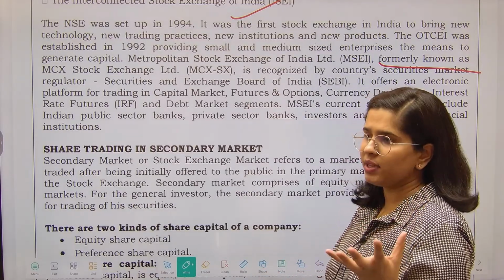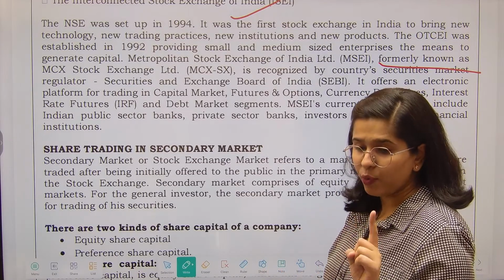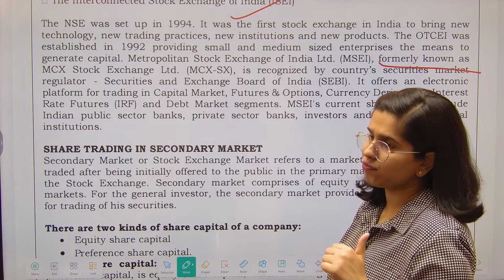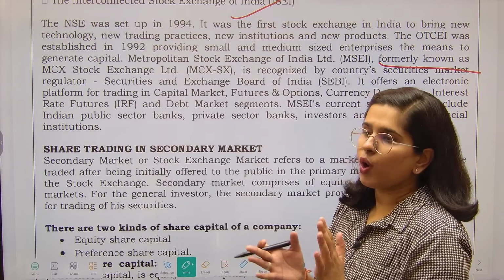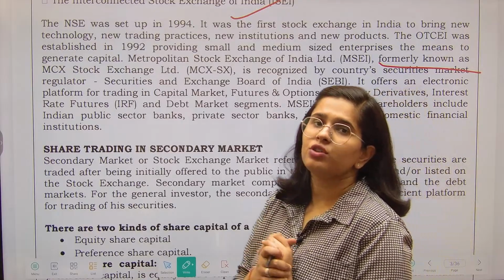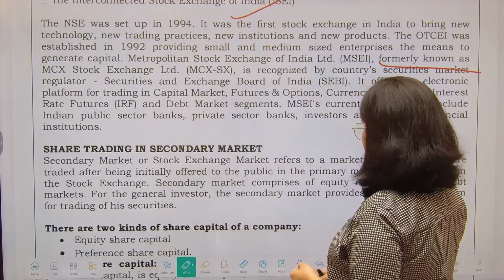Anything else that has been important that we'll already come to know. One more thing, there was a forward market commission. So forward market commission was merged with the SEBI, right? Why was forward market commission there? It was there for the commodities market. After that, share trading in the secondary market.